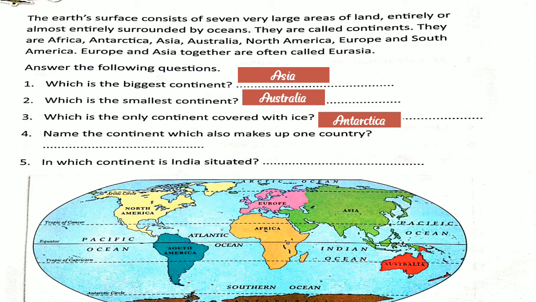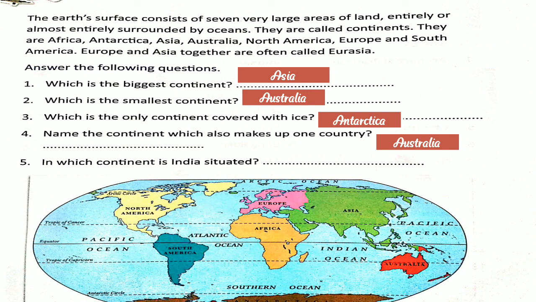Name the continent which also makes up a country. It is Australia. Australia is also a continent and also a country. Very good, children.